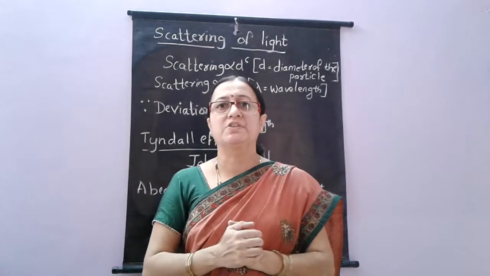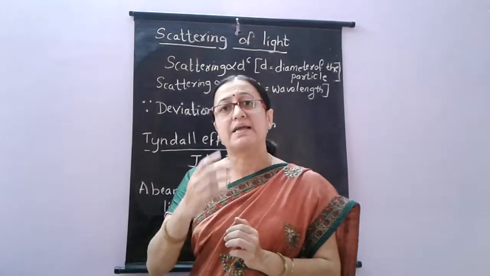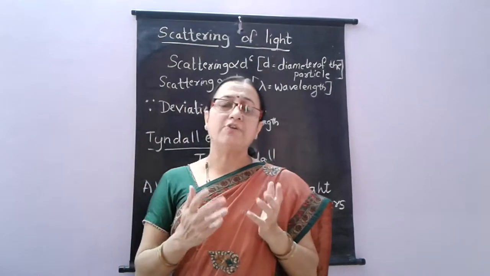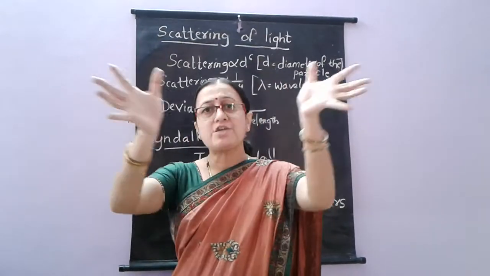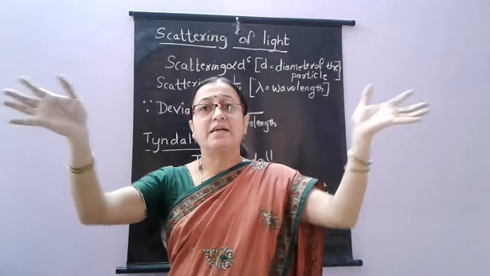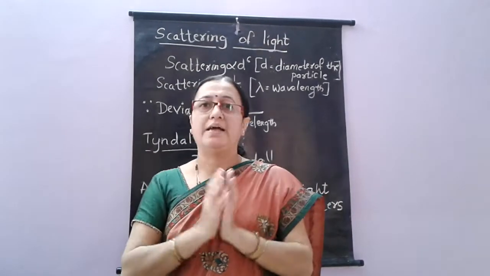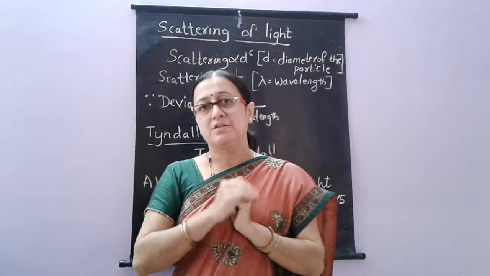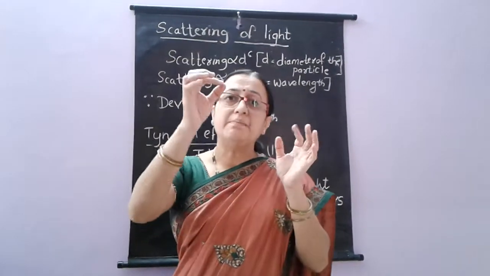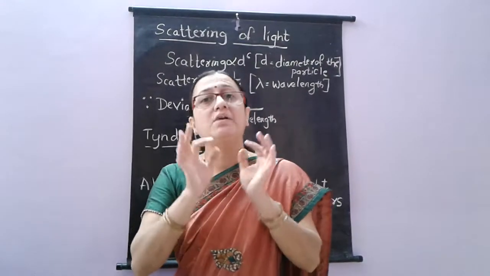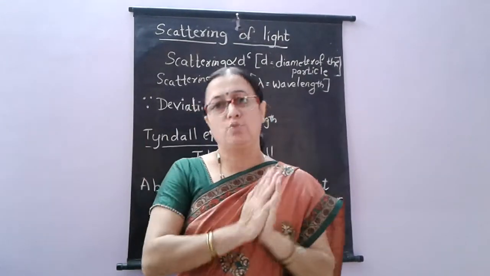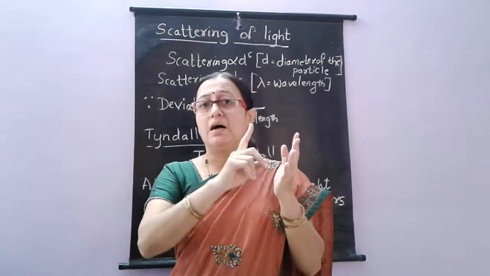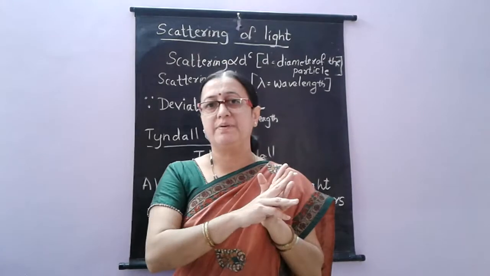Now the extended concept to this dispersion is scattering of light. What do you mean by scattering of light? Scattering of light is nothing but the reflection of light in all the directions. The scattering of the light depends on the particles of the medium. So for scattering, a medium is compulsory. Scattering cannot take place in vacuum. A medium can be a solid medium, a liquid medium, or a gaseous medium.